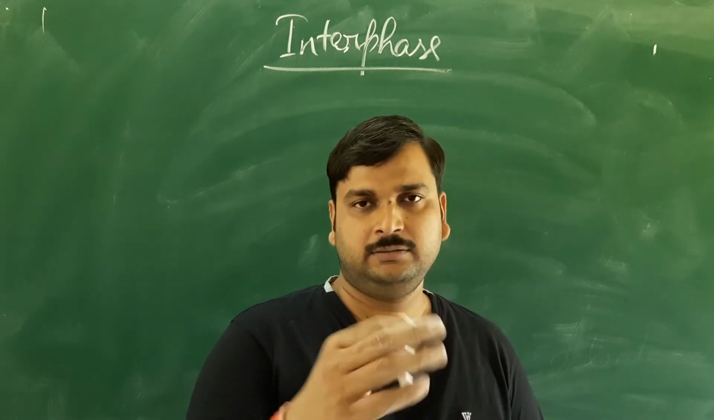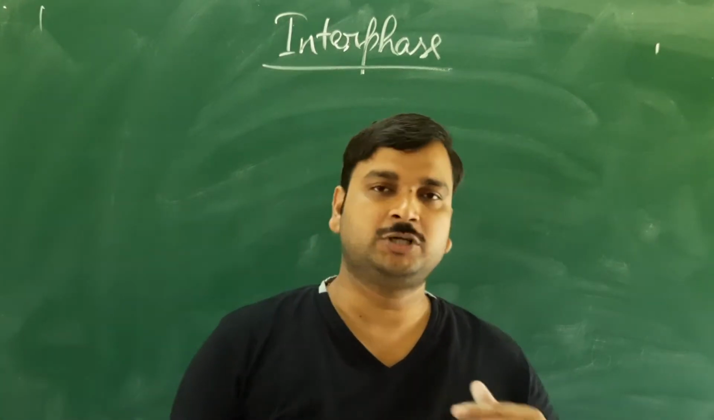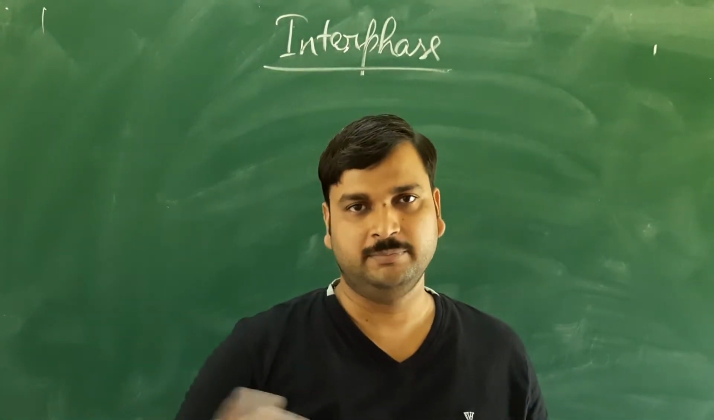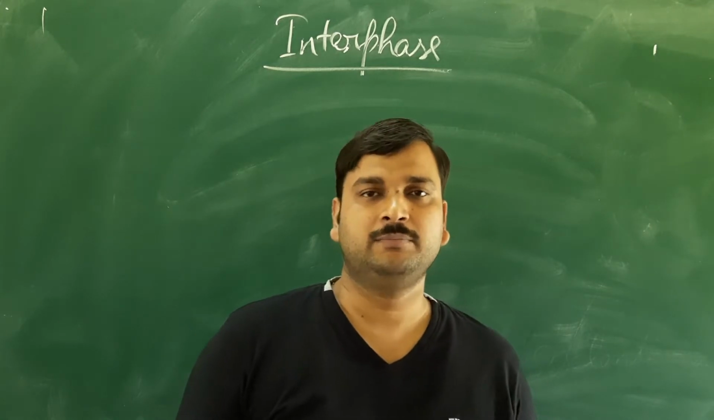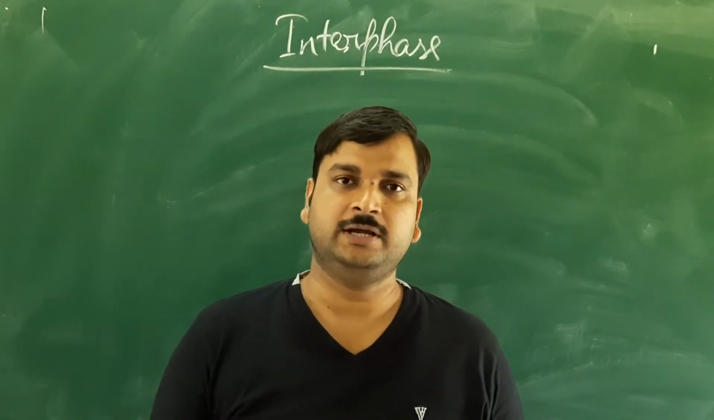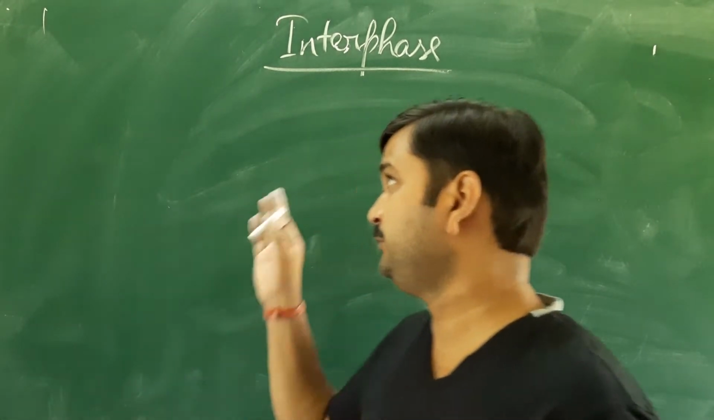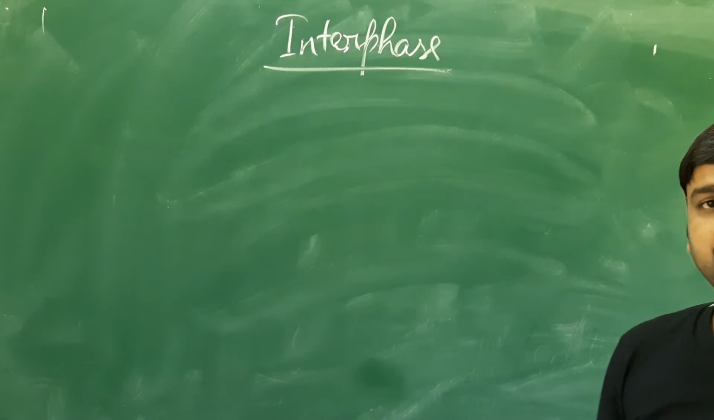Then in the last part, I discussed the different events of the cell cycle. As a summary, I told you that the cell cycle completes in 3 steps: interphase, M-phase and cytokinesis. Now today in this video I am going to discuss the interphase.